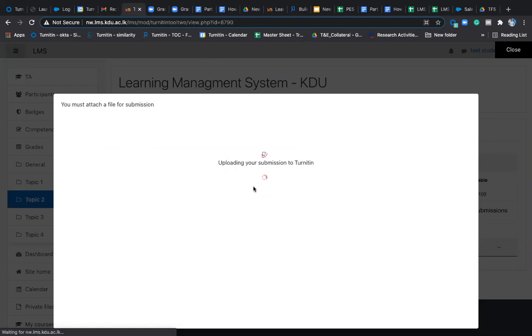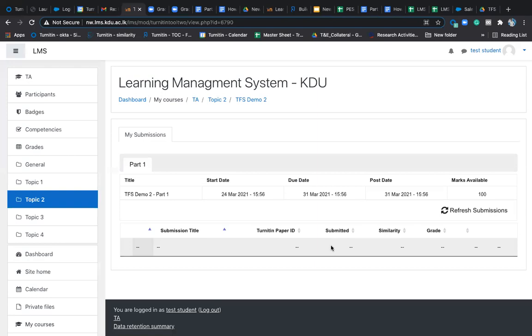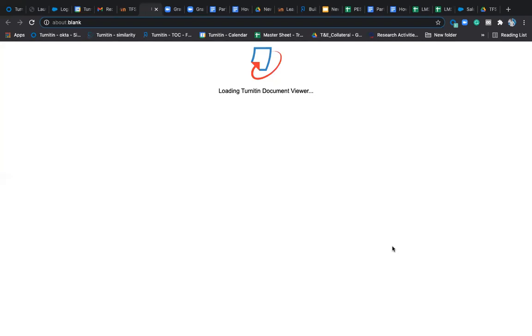So the file is getting uploaded here. Your submission has been successfully done. The moment you do this, the report gets generated and it will show that report accordingly. Here you can see 14% similarity. We have kept the turnaround timing such that it is throwing you the results immediately. The student can also see this report by clicking on that 14, and they will be able to see the similarity percentage accordingly.